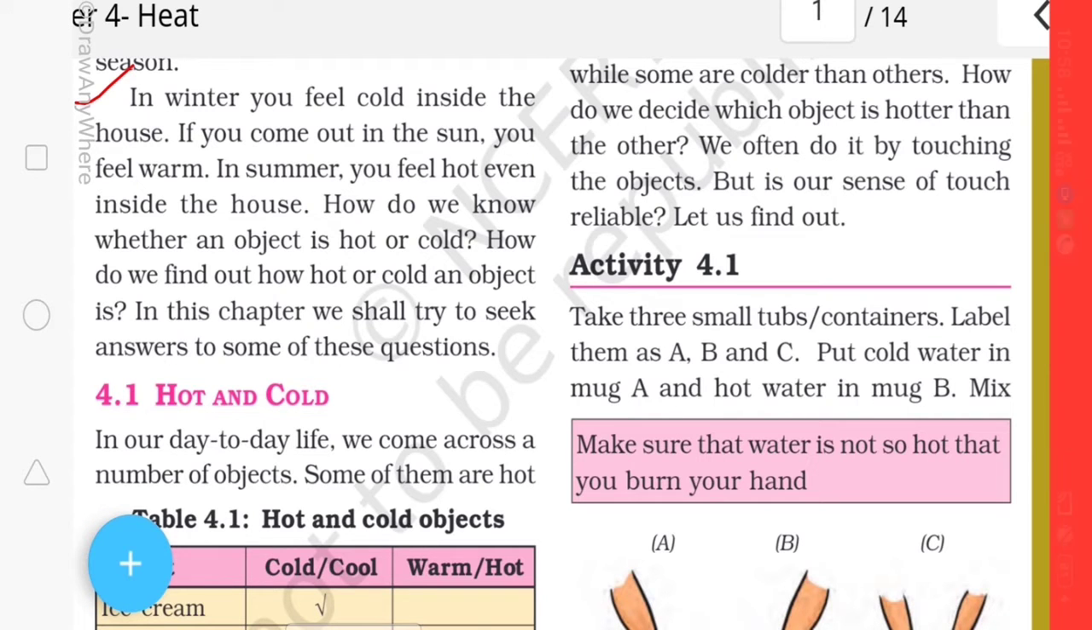In winter we feel cold inside the house, and when we come out of the house in the sunshine we feel warm. Again in summer, even if we are inside the house we feel very hot. Even outside also we feel very hot. That means what? We can feel the hotness and the coldness. So how do we feel? How do we know whether it is cold or whether it is hot?